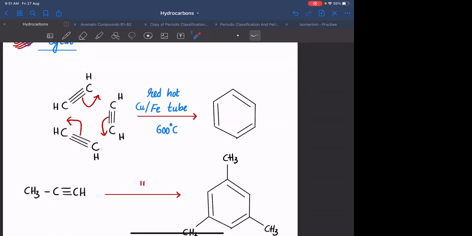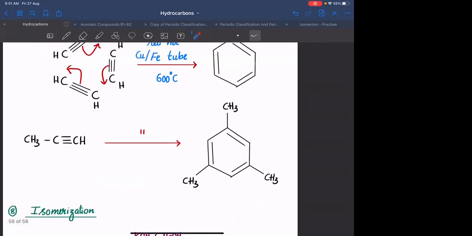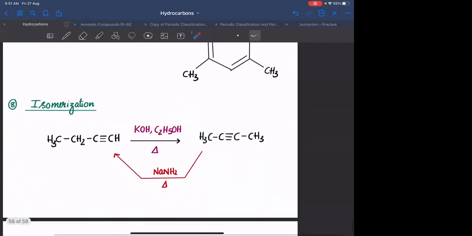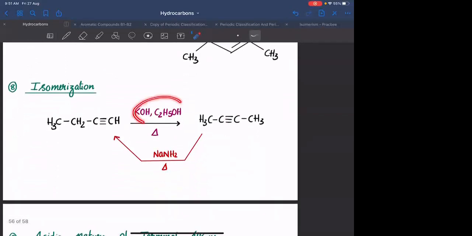If you are having propyne, on reaction with red hot Fe tube, it will be forming 1,3,5 trimethyl benzene. 1,2,3 trimethyl benzene बनने का chance कम होगा because of steric hindrance. Any doubt? Nice, sir. Isomerization, if you are using alcoholic KOH, this will be converting into mid alkyne. If you use NH2, this is again converting into terminal alkyne.